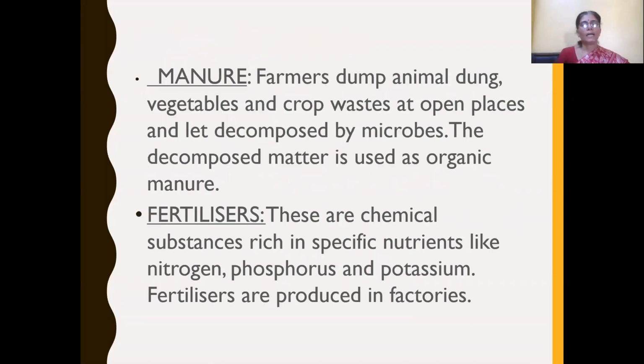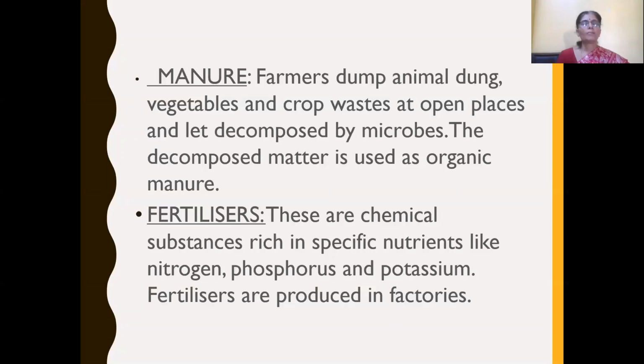Now next is adding manure and fertilizers. Manure, how is manure prepared? By vermicomposting method, or we have learned this organic manure, which does not consist of any chemicals. Farmers dump animal dung, vegetables, crop waste, etc. at open places, and then it will be decomposed by microorganisms. If it is decomposed by worms, we call that vermicompost, composting in a pit. If it is being done, it is called vermicomposting. And this decomposed matter is later used as organic manure.